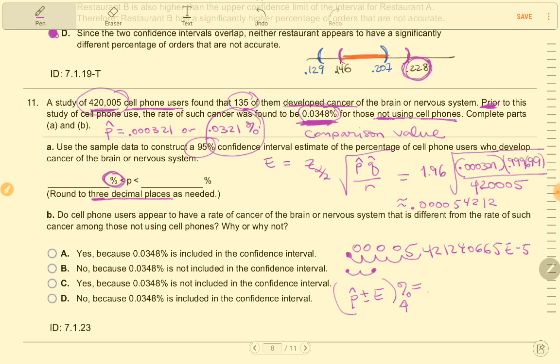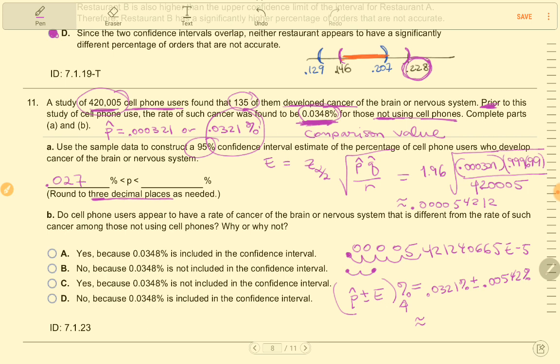So I'll have p hat 0.0321% plus or minus 0.00542%. So plus and minus comes out to be, well, for the left hand side it rounds to 0.027. And I've already changed that to a percentage.